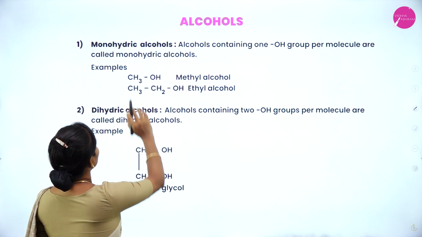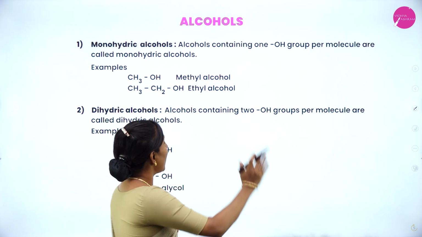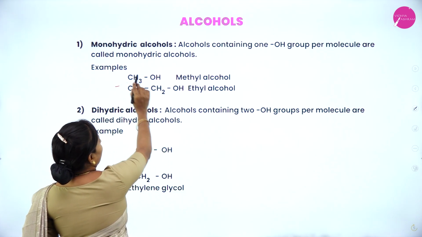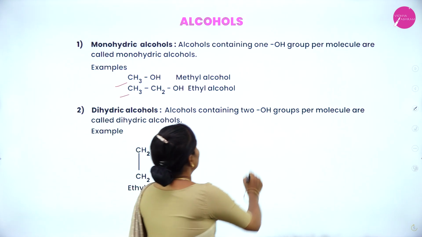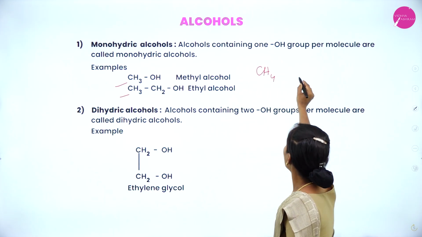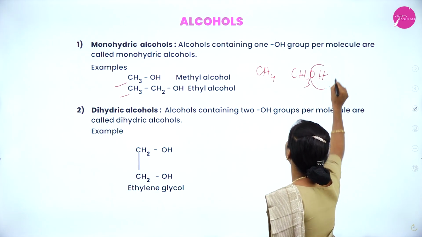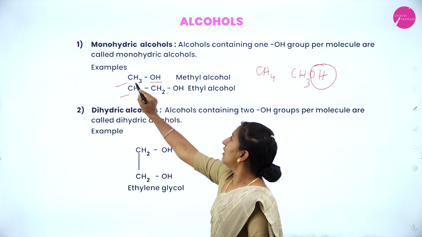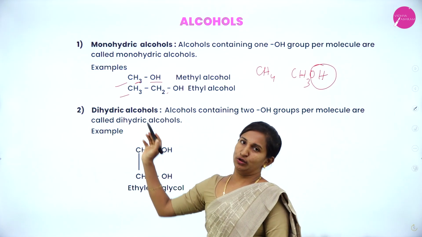Coming to the monohydric alcohols first: alcohols containing only one OH group present per molecule. For example, methanol or methyl alcohol, ethanol or ethyl alcohol. Here, if we consider methane, one hydrogen is replaced by an OH group. So only one OH group is present by replacing one hydrogen. It is said to be monohydric alcohol.